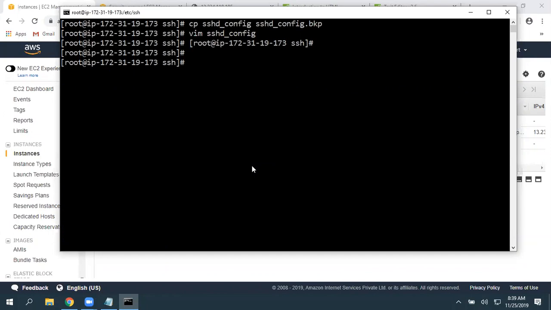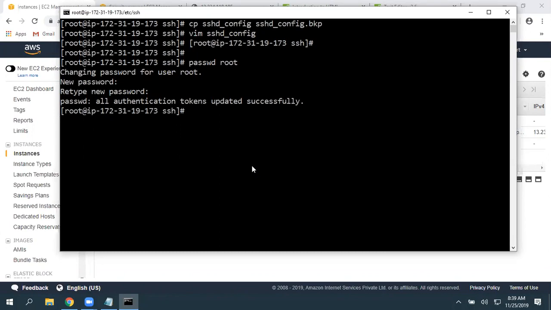So set a password. The command is passwd, then space root. I want to set a password for the root user, then changing password for root user. What is the password? So I'm giving Avinash@123. All authentication tokens updated successfully.